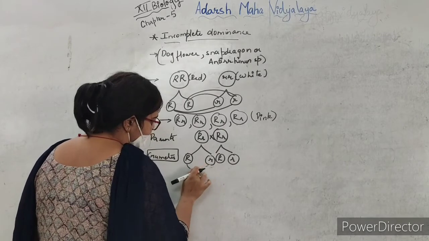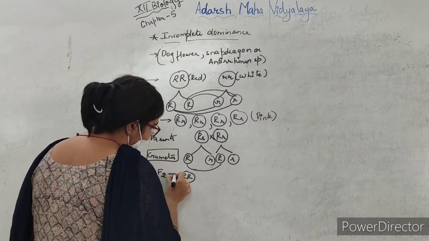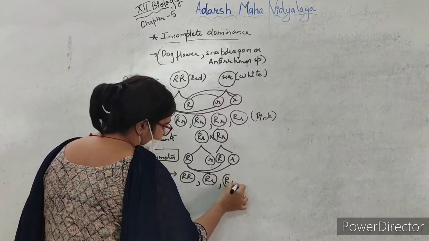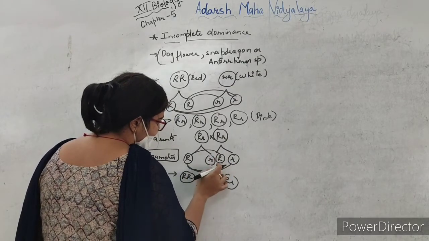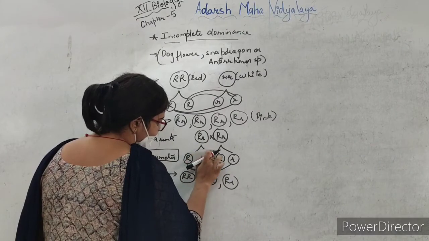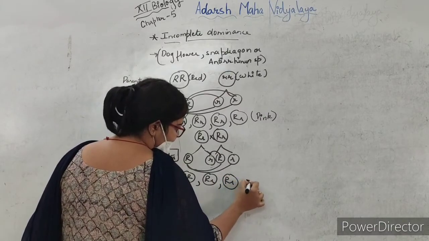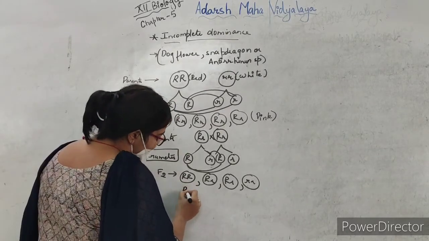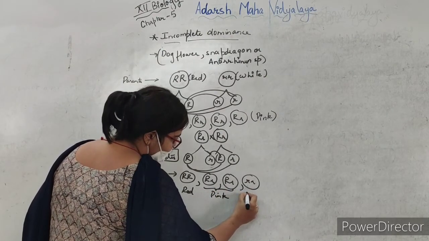In the F2 generation, capital R combines with capital R, small r, capital R, small r, and finally we get small r, small r. So he got a phenotype in which one flower was red, two flowers were pink, and one was white.